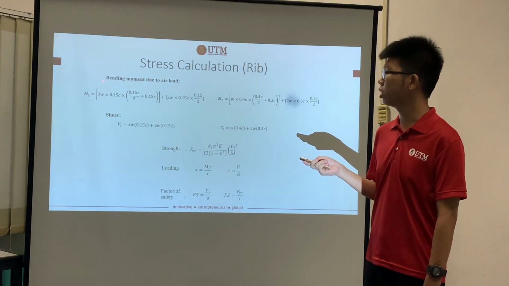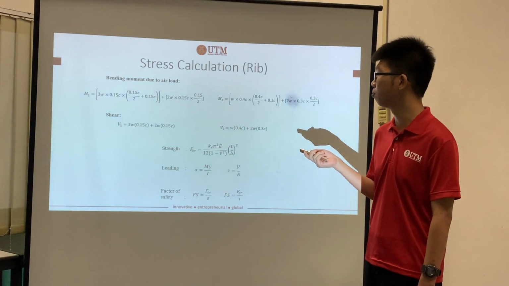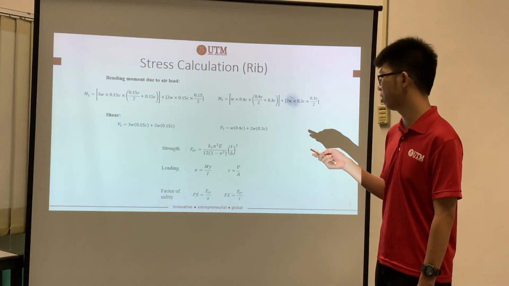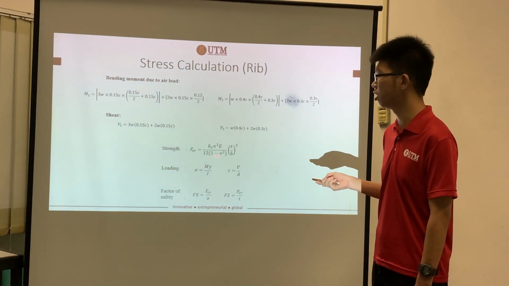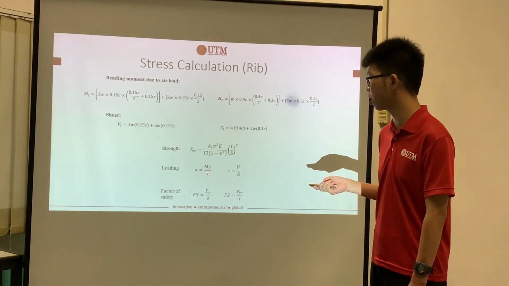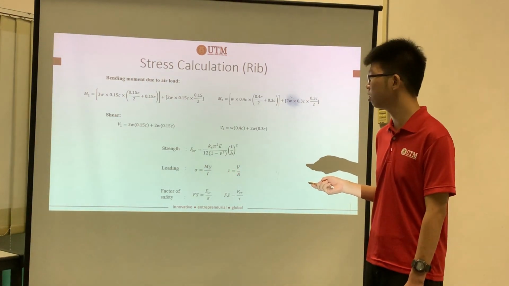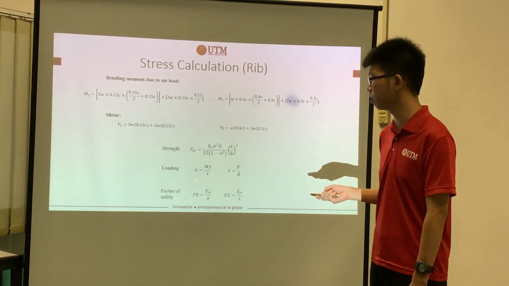After that, based on the diagram, we can get the equations of the bending moment and the shear. From there, we can substitute into the equations of the loading, sigma equals My over I for bending and tau equals VQ over Ib for shear, and then we get the strength, the critical buckling strength, to obtain the factor of safety.